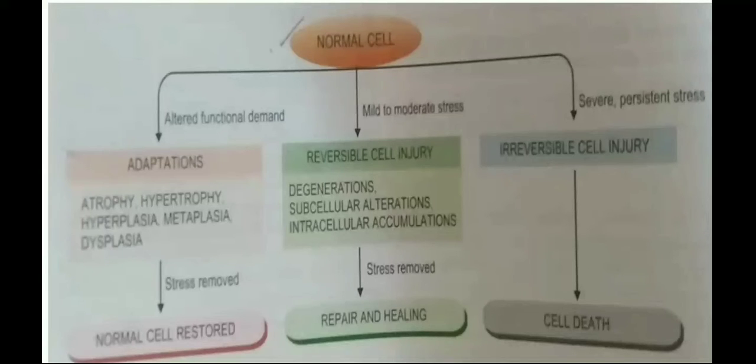Seeing this map view, there is a normal cell. When the stress is applied, there is alteration in the function of the cell and it undergoes some adaptations like atrophy, hypertrophy, hyperplasia, metaplasia and dysplasia. And when the stress is removed, the cell is restored back to normal.